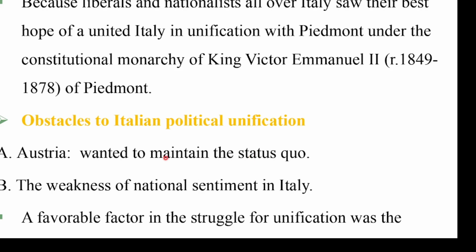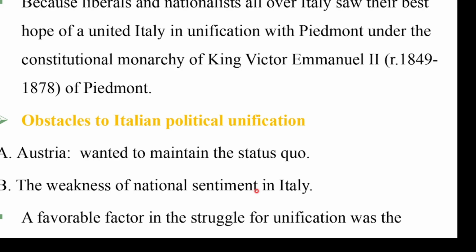So Austria wanted to maintain the status quo in Italy. That was the first challenge. The second challenge was the weakness of national sentiment in Italy. Even before the 1870s, before 1850, there was a weak national feeling in Italy.